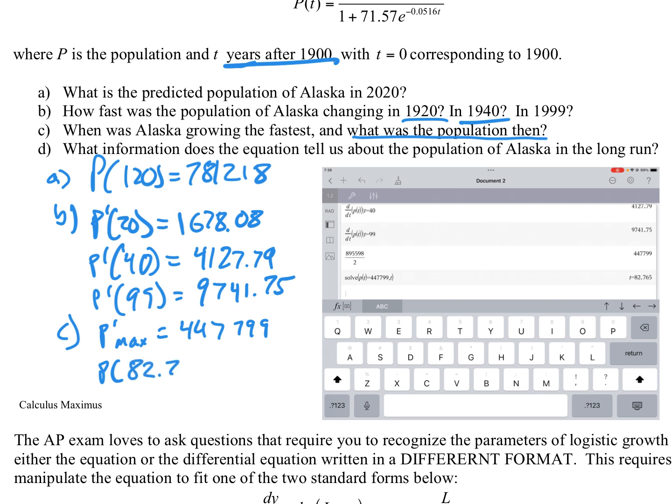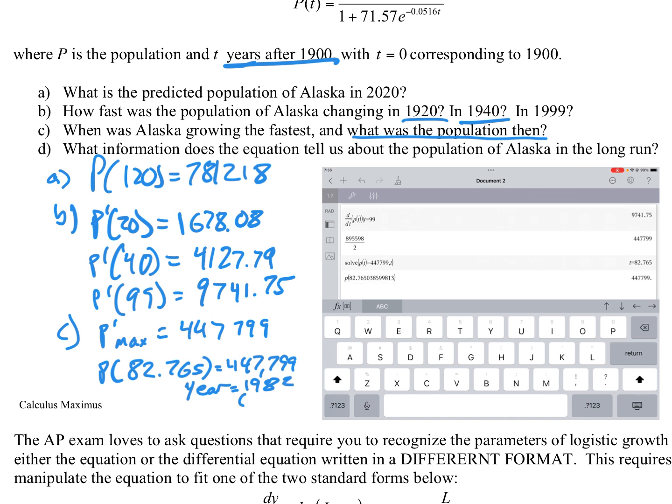Well, what was the population in 1982 or in year 82? Well, to find the population, we need to go up. I think we're going to need to take this t equals out of here. Now, notice I just used paste history. So we're going to paste history there. Okay, got to get rid of that t equals. And notice it gave me more values than is actually written there. So paste history will give you more exact, and there it is. Okay, yep, that was our population. All right, well, I guess we kind of knew that because we already figured out it was half. That was maybe a little redundant there. Anyways, we verified it for ourselves. That's great. So, okay, last one.